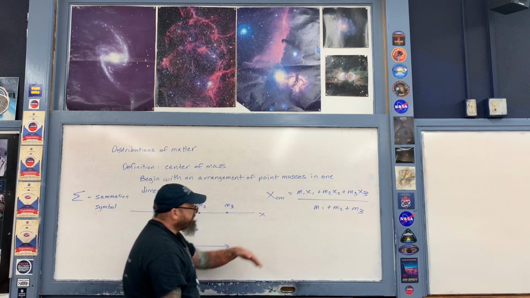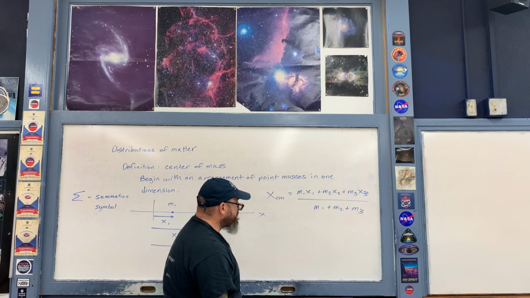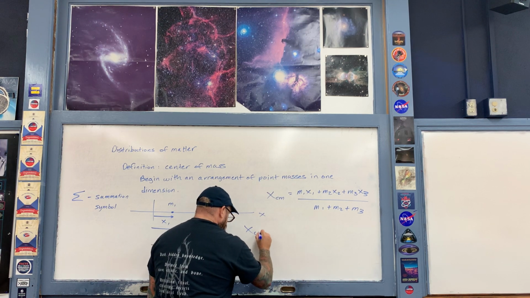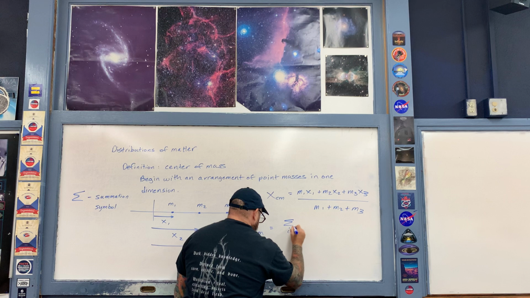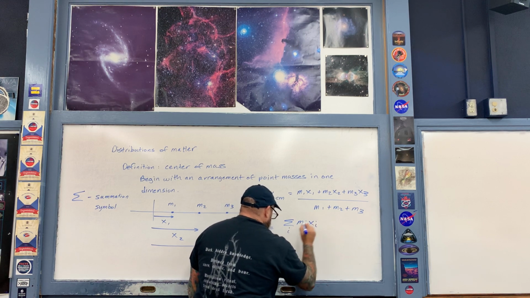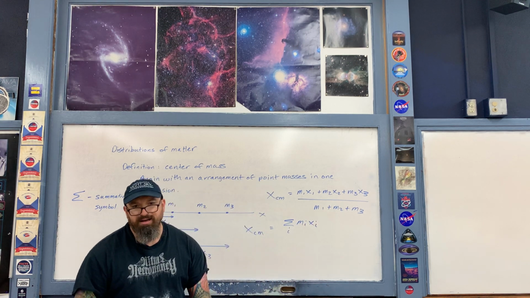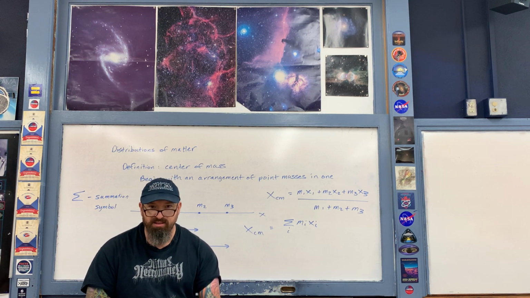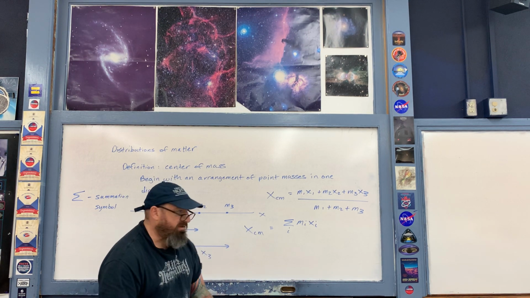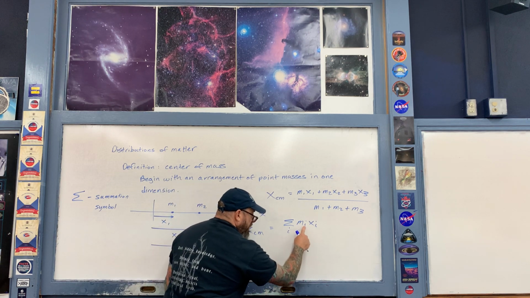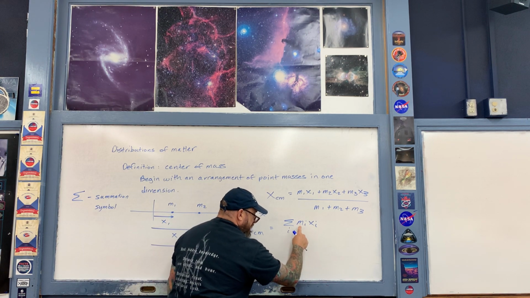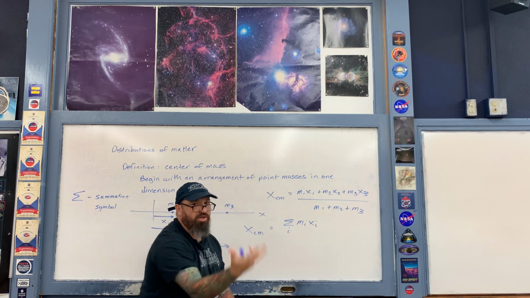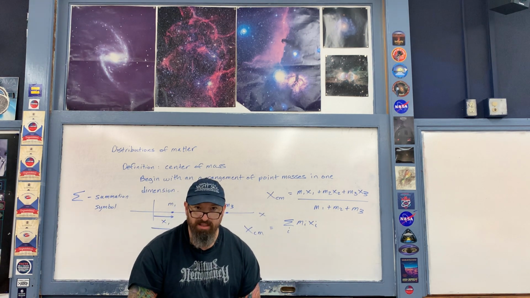So then therefore, I'm now going to rewrite the numerator of the expression in the following way, using the summation symbol like so. And notice the letter i that is being used here. The letter i is referred to as an index. And then the way that you read this is we have here m1x1 plus m2x2 plus m3x3 and so on if we have additional masses.